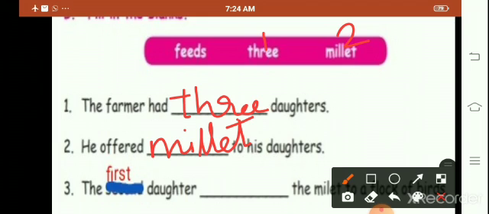Third question, the first daughter dash the millet to a flock of birds. The first daughter feeds the millet to a flock of birds.